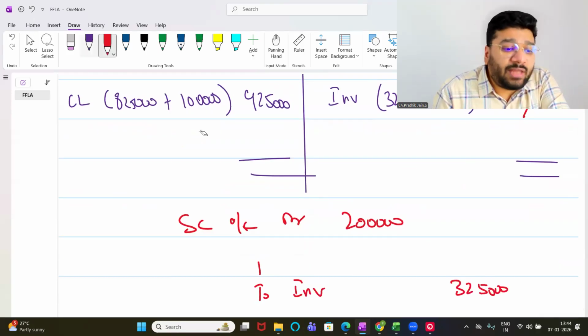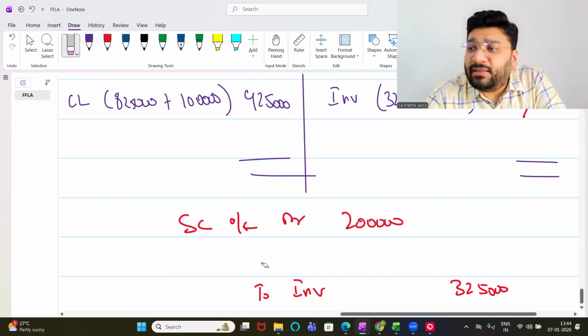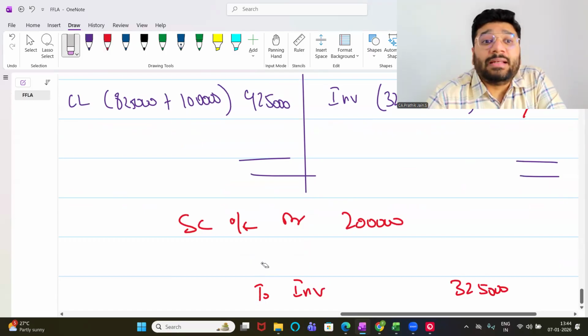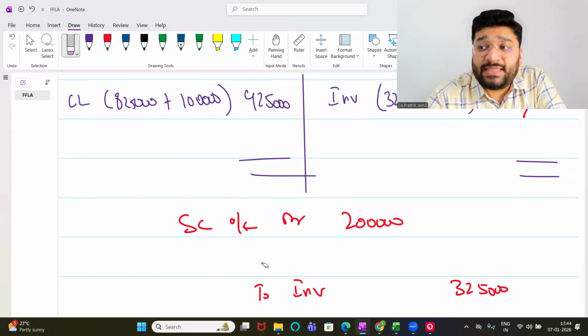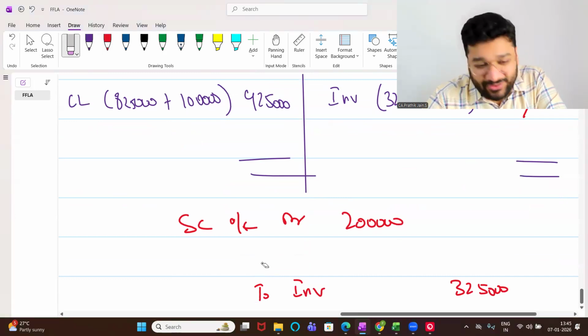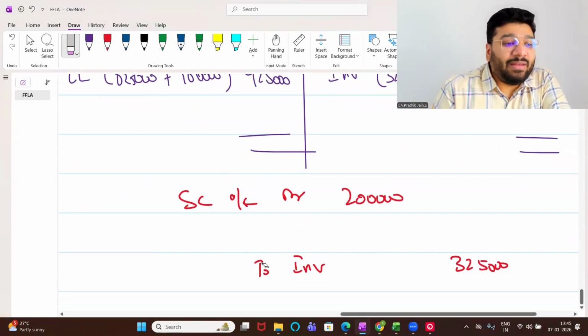3,25,000. Now the thumb rule is that the total of the debit and the credit should be equal because we are following the double entry system of accounting. Who has given this double entry system of accounting? Sir, look at it passively. He has given the concept of the double entry system of accounting.